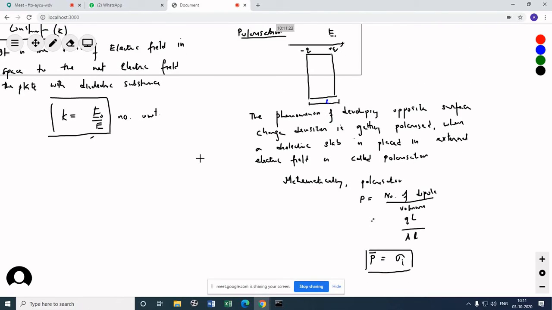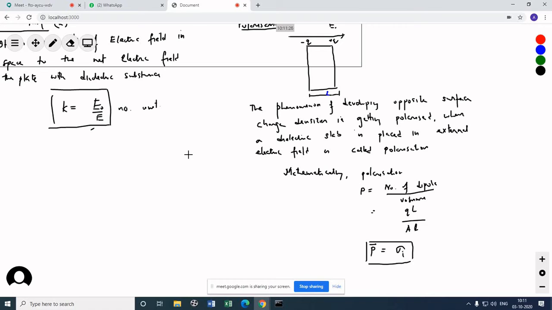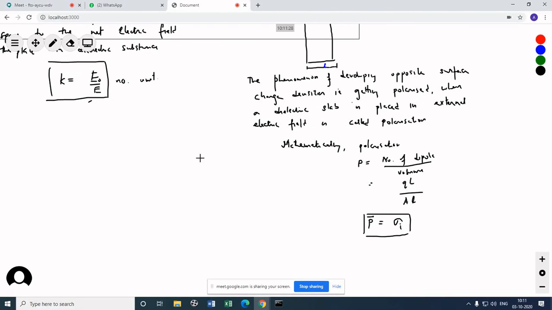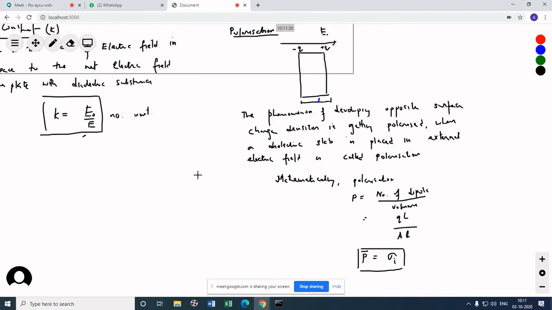Before I proceed to the next topic, did you understand what polarization is now? Polarization is nothing but the number of dipoles forming per unit volume. You can see, the greater the electric strength, the more the polarization. Now I'll come to that. Polarization also depends on what?